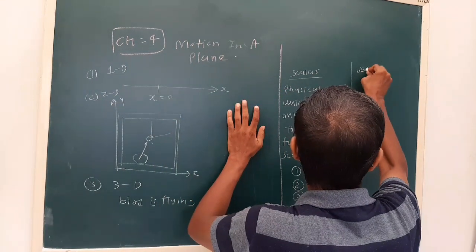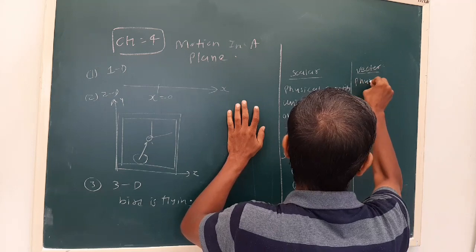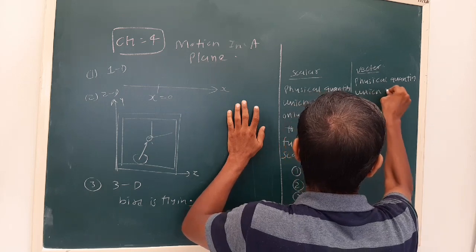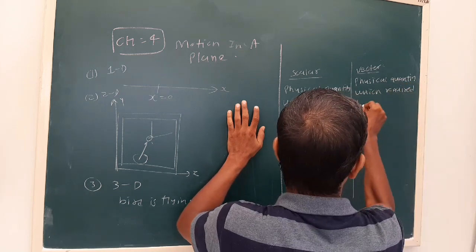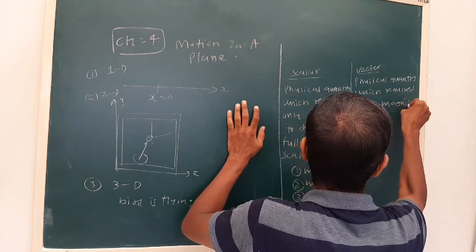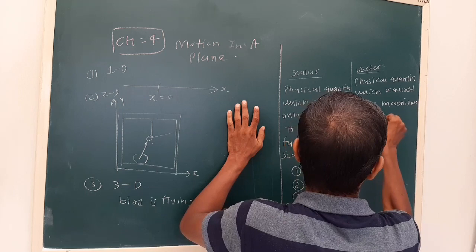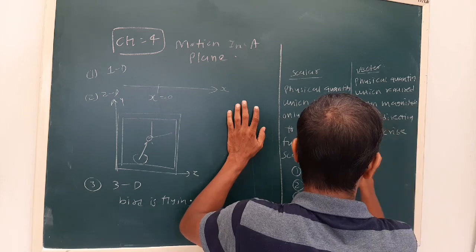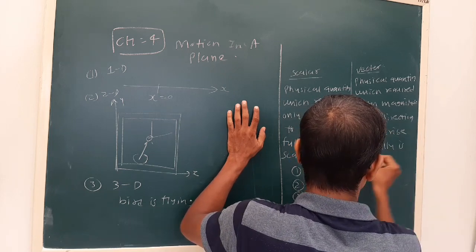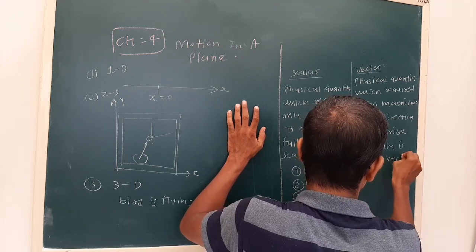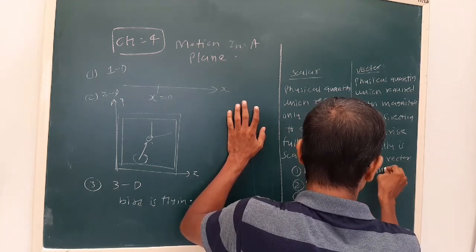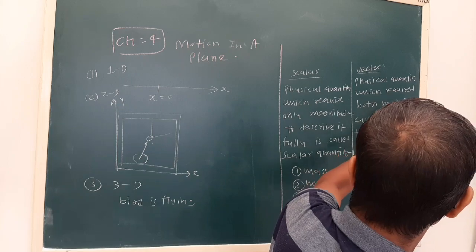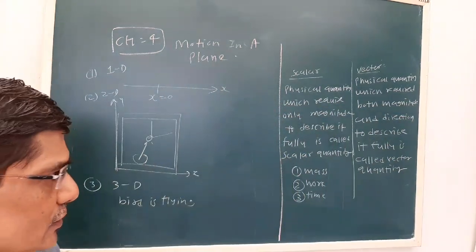And vector quantity: the physical quantity which requires both magnitude and direction to describe it fully is called a vector quantity.